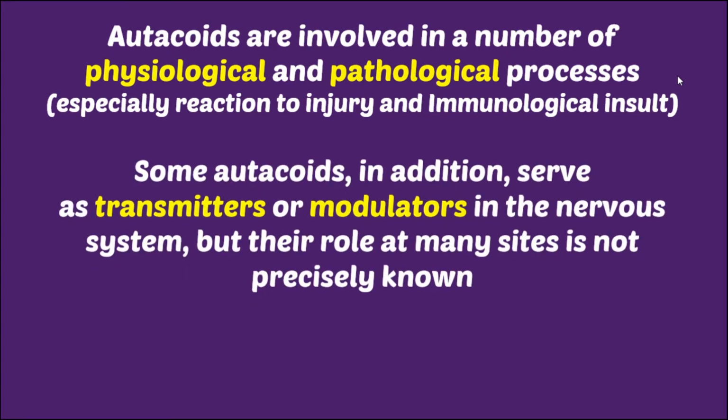Some autacoids in addition serve as transmitters or modulators in the nervous system, but their role at many sites is not precisely known. As I am continuously saying, histamine and 5-HT both act as neurotransmitters. Prostaglandin also acts as a co-transmitter.